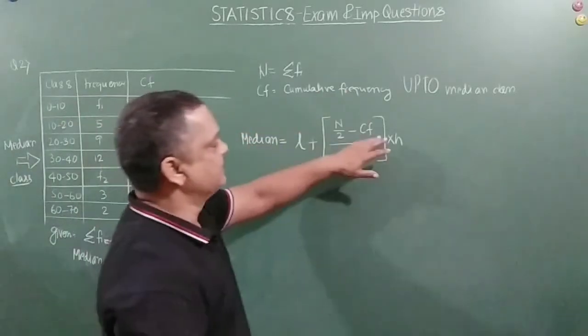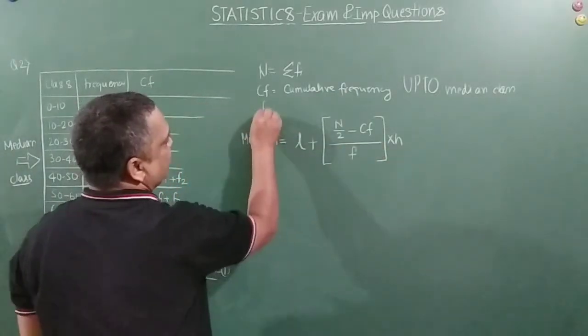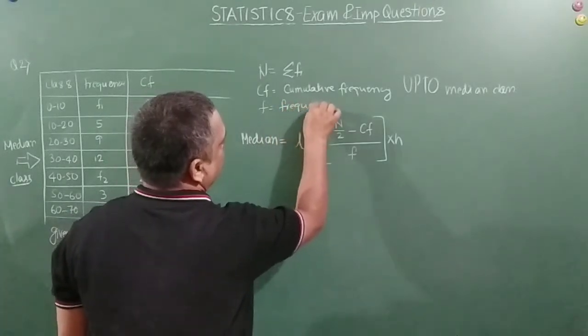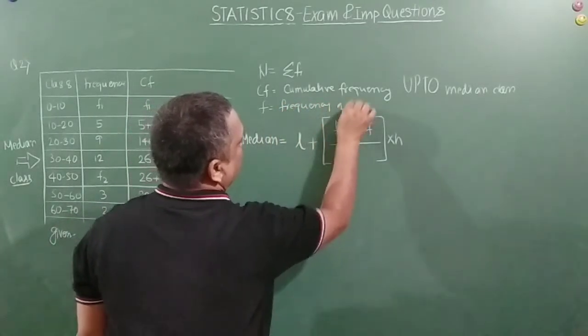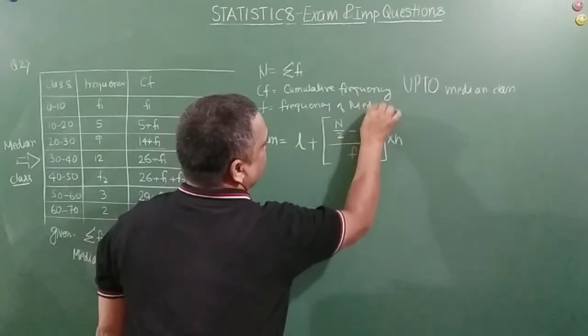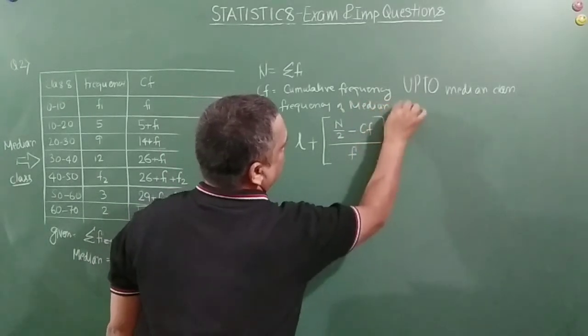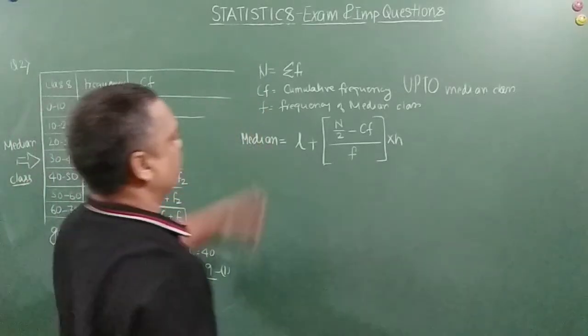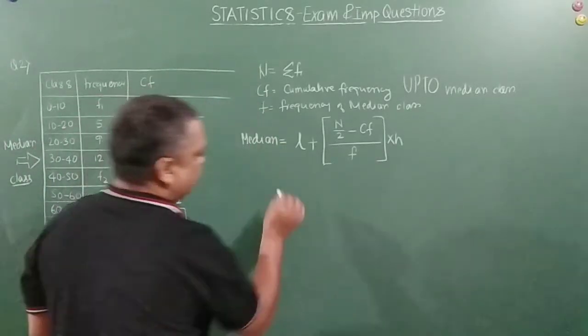And F is nothing but frequency of the median class. Right? And H is class height and L is the lower limit. So we all know that.